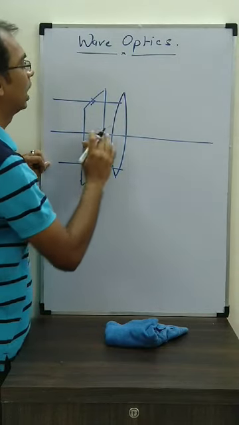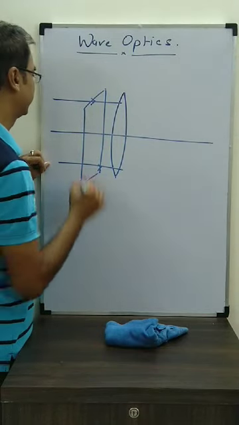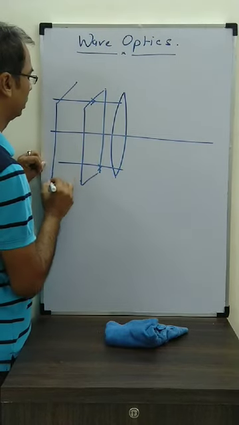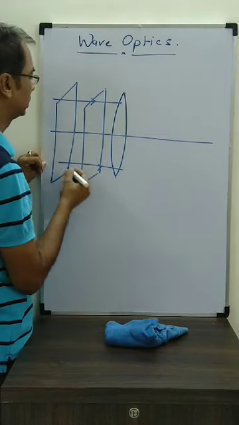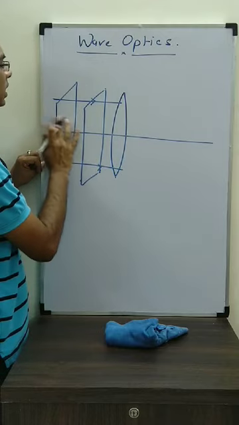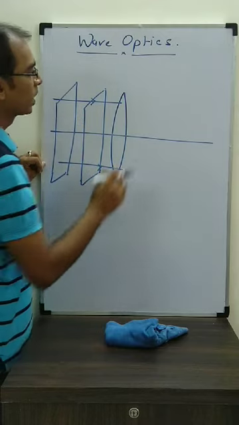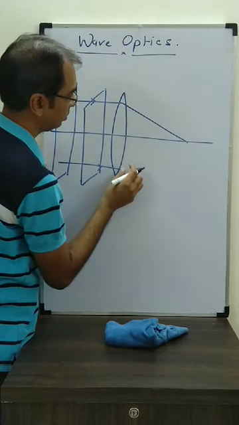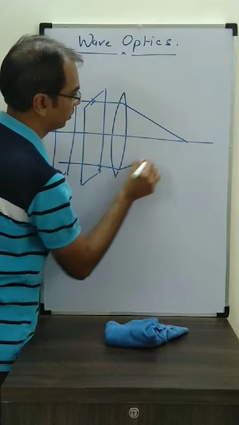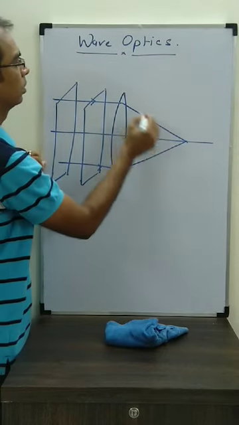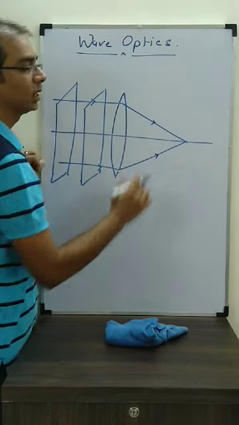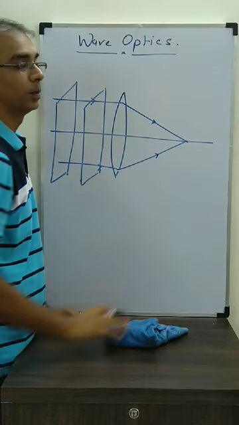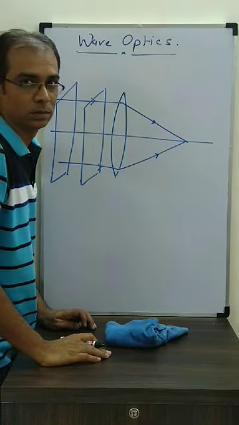The question is, how will the wavefront be on the other side? What will be its shape? Here on this side it is plane, and this is plane. What happens here? We know that the rays converge like this. These rays basically are energy, and we know energy is always perpendicular to the wavefronts.